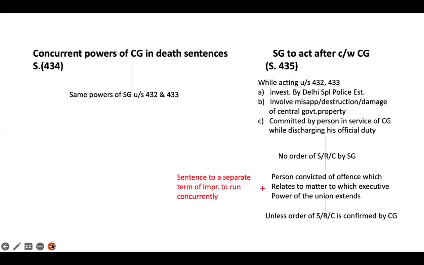So today here, we have discussed only four simple provisions under the suspension, remission, and commutation of sentences, from section 432 to section 435 of the CRPC.